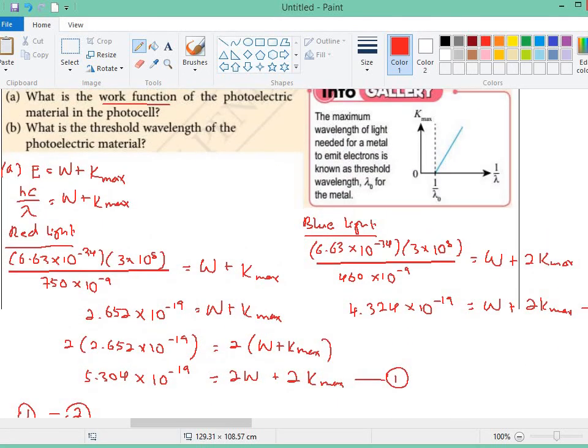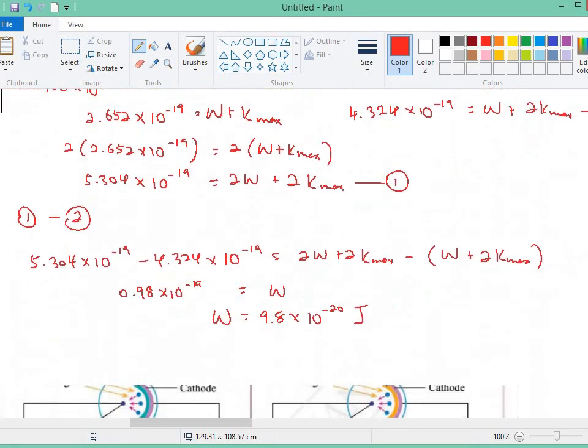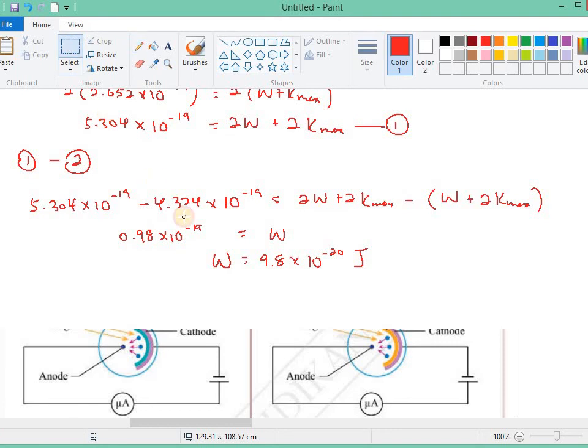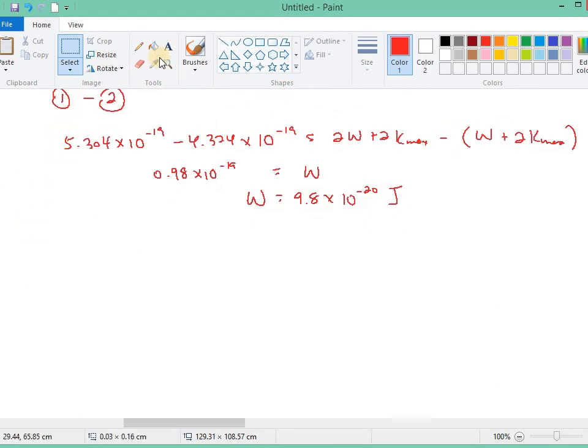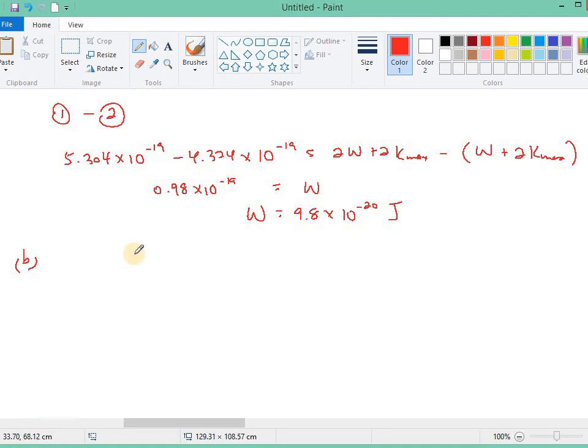Part B, what is the threshold wavelength of the photoelectric material? We have the work function and want to find the threshold wavelength. The work function equals the Planck constant times the threshold frequency.